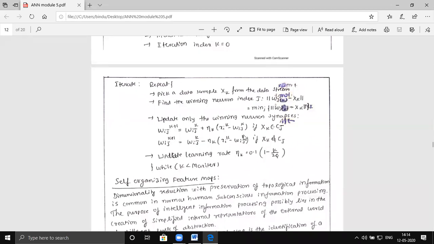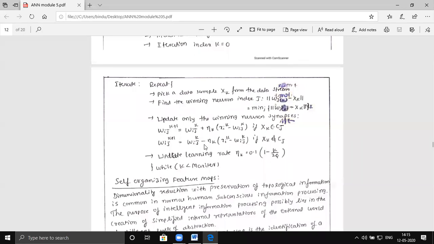Therefore, in that circumstance, xk does not belong to cj. So wij(k+1) is equal to wij minus eta k into (xi minus wij). Remember, if the pattern belongs to the class, then go for the first one. If the pattern does not belong to the class, then go for the second one. So any one of these two will happen.